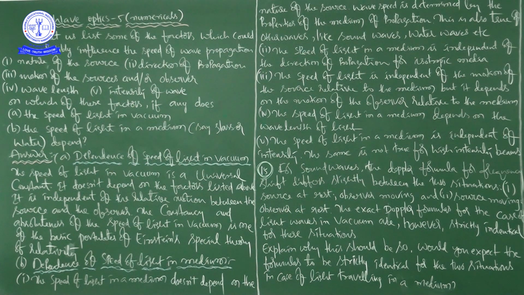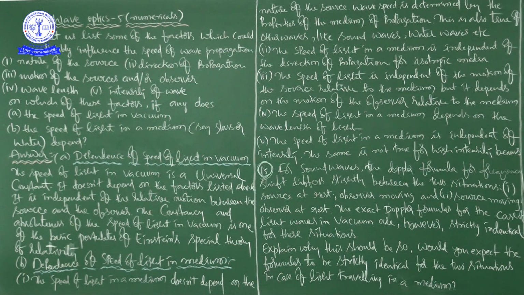Afterwards he is asking on which of these factors, if any, does the speed of light in vacuum depend. There are two things, A and B. A is the speed of light in vacuum, and B is the speed of light in a medium, say glass or water. Now we are going to see the answer.